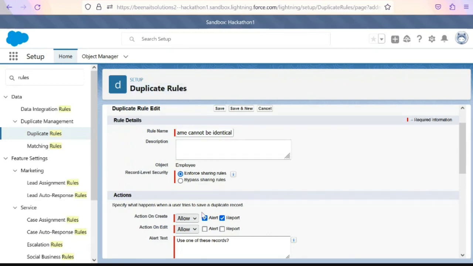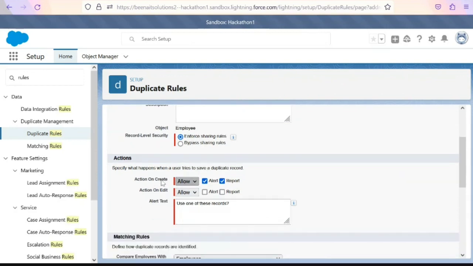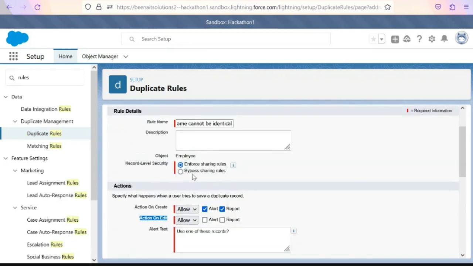So we have two conditions here: create and edit. Edit obviously means access, right? Even if he does not have access because of some other sharing rules, he should not be restricted from editing that record. So this is what it says. For now we will keep it as enforce. If you keep bypass, we are limiting only.